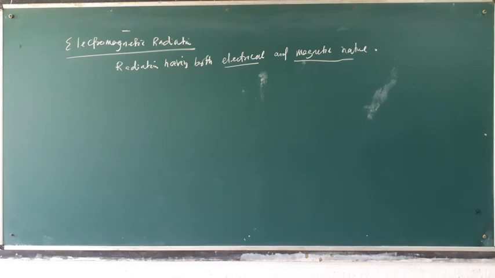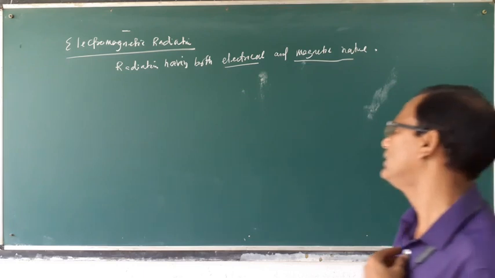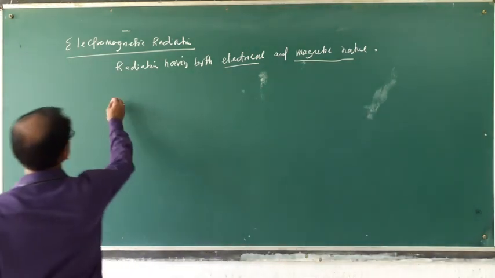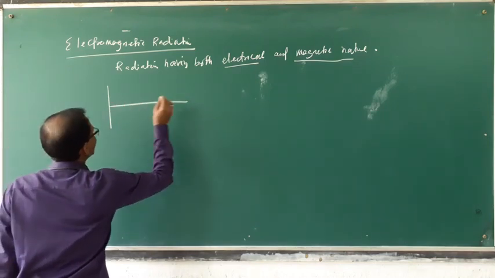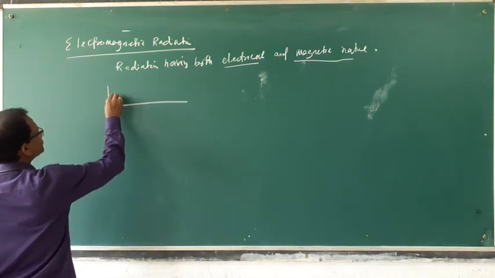It may be visible or may not be visible. Let us take one example of a transverse wave.